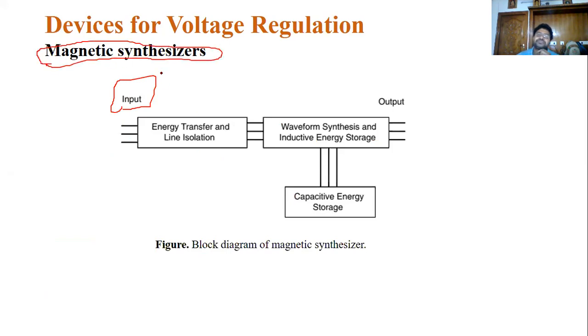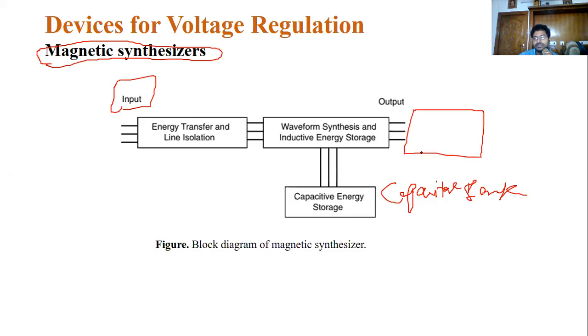You can remember this name, magnetic synthesizers. On the output side, you can connect an energy storage device, nothing but a capacitor bank, on the load side. The capacitor bank can supply some voltage to the system. It is very simple.